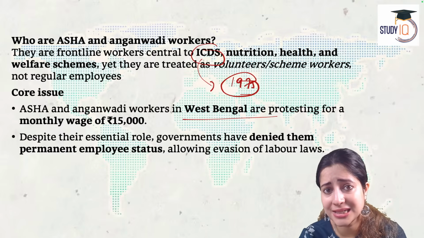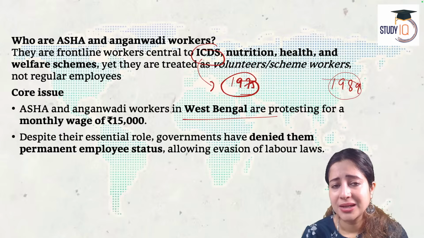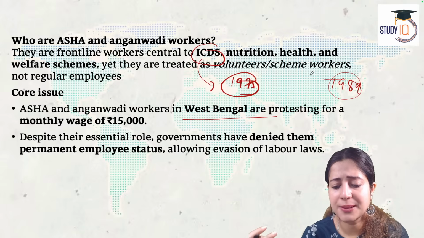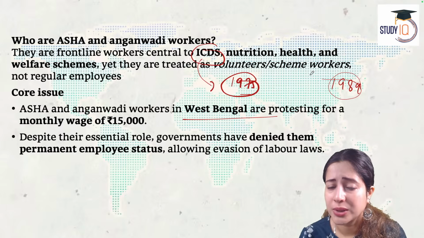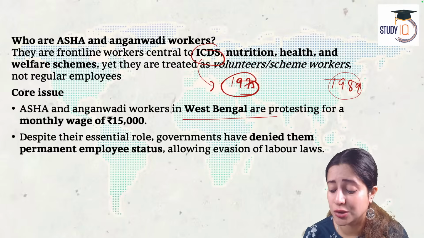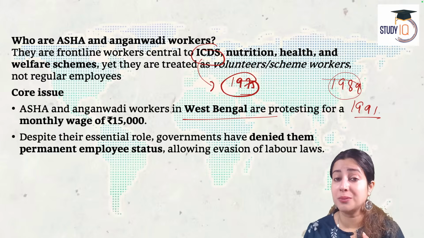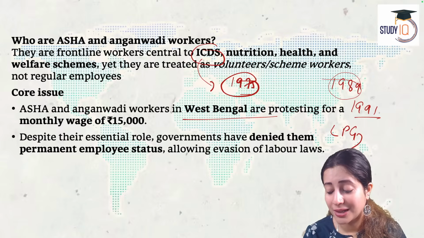What happened in 1989? In 1989, another milestone was created. In 1989, a national union was formed as the workload on these people kept on increasing. But in 1991, when the government adopted the liberalization, privatization, and globalization policy, which my students in my class know was LPG only from outside.